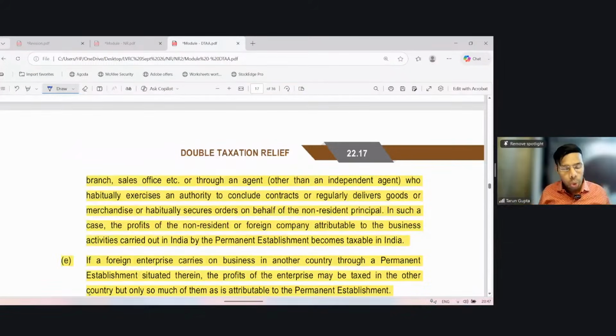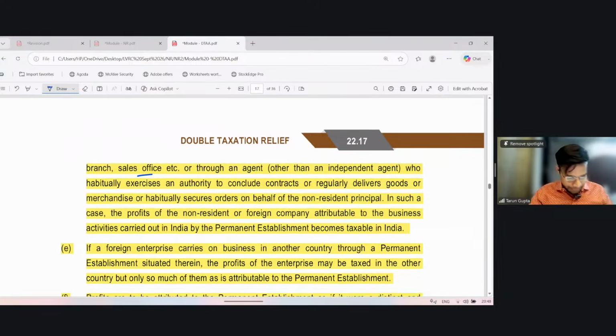And if such business is through, it doesn't matter whether it is through a branch or sales office or through an agent who actually habitually exercises the authority to conclude contracts, or regularly delivers goods or merchandise, or habitually secures orders on behalf of the non-resident principal. In such a case, the profit of the non-resident or foreign company attributable to the business activity carried out in India by the PE becomes taxable in India.